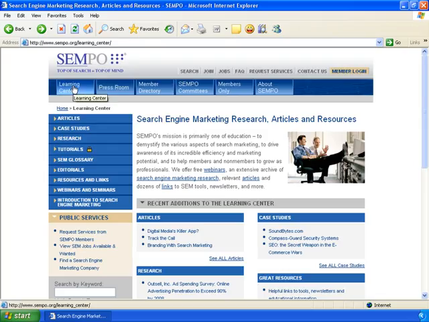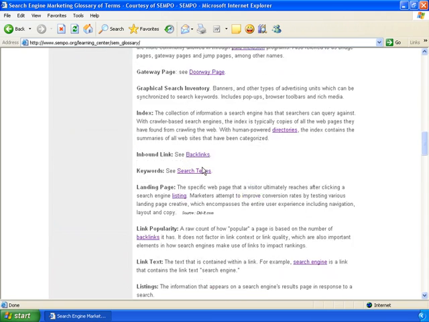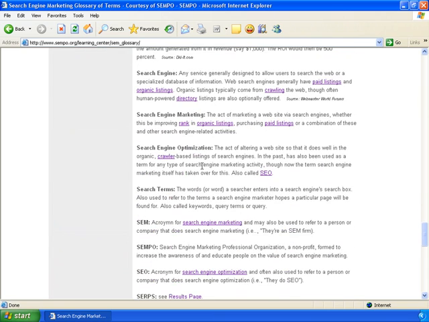Sempo has an excellent glossary on all the search engine marketing terms you'll be hearing me use throughout this training. In fact, we'll be going over several of them in a future video. Now let's go ahead and scroll down and find the definition for search engine optimization. Here it is, way down here in the S's.